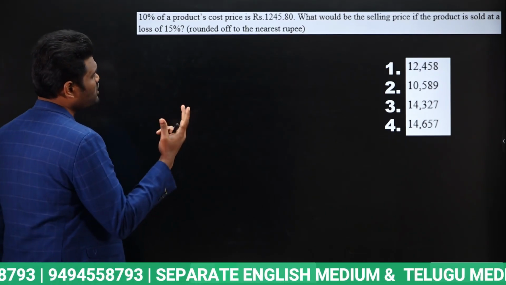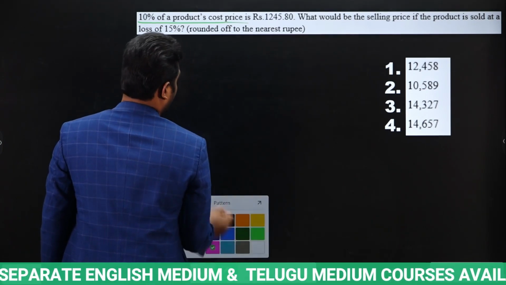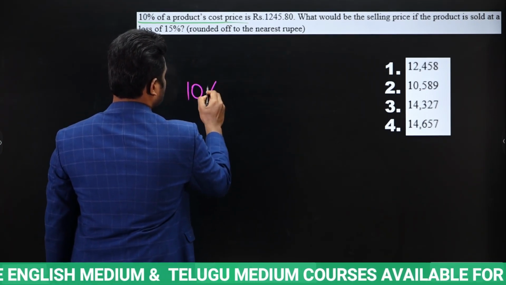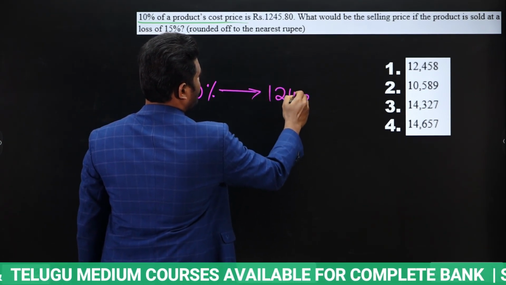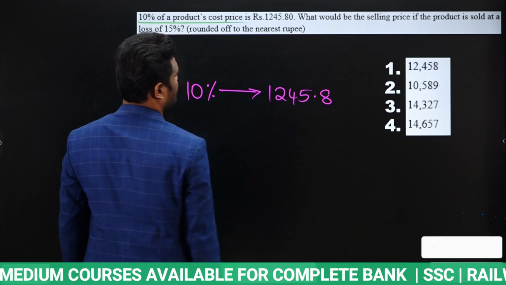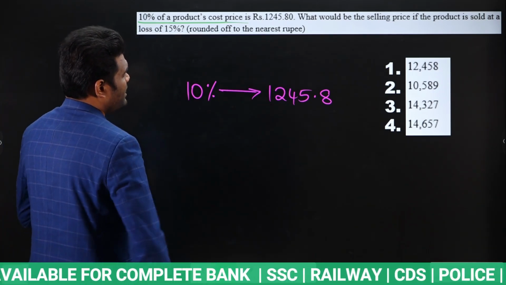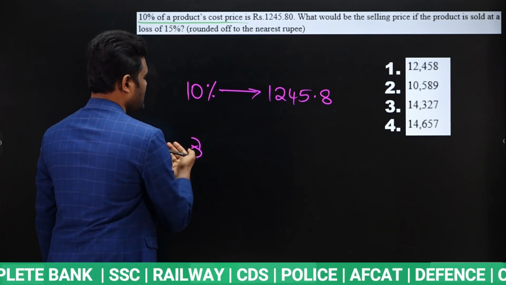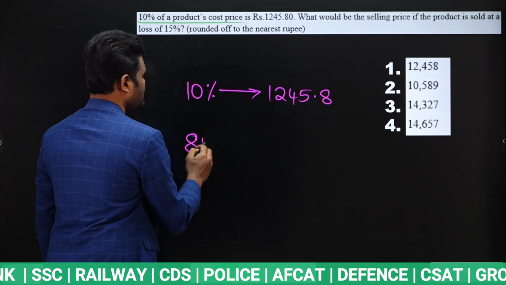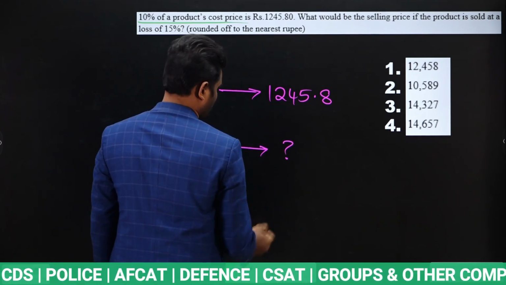So we need to find an approximate value. 10% of the product cost is 1245.8. We need to find the selling price if the product is sold at 15% loss. 15% loss means the selling price in terms of percentage will be 85%. So what is the 85% value?